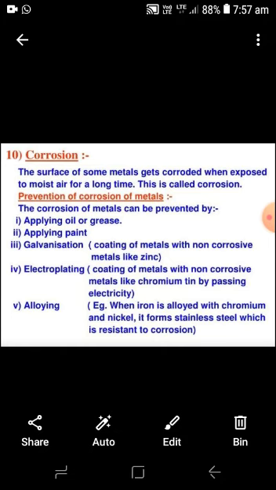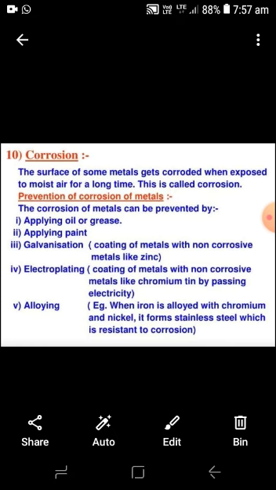For corrosion, there are some essential components. These are moisture and air, and that's why we should prevent metals from corrosion by applying oil or grease, by applying paint, or by the process of galvanization, electroplating and alloying. When we apply oil or grease, it avoids the contact of air and water, and when we apply paint over the metals, it also protects them from air and water.